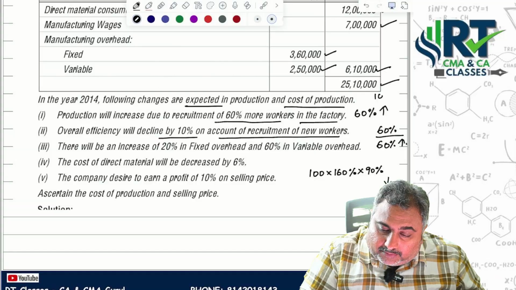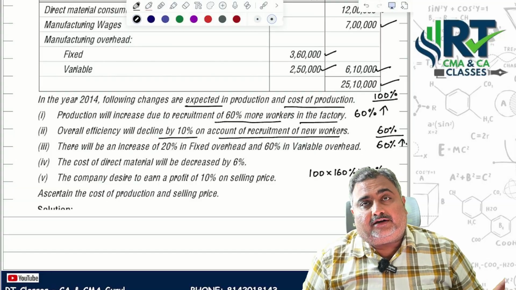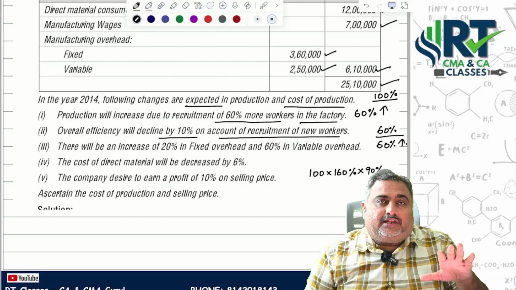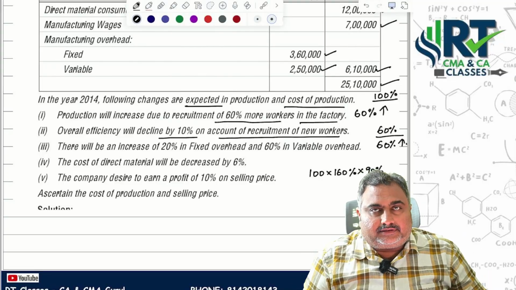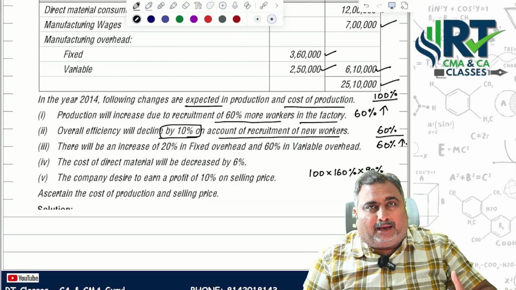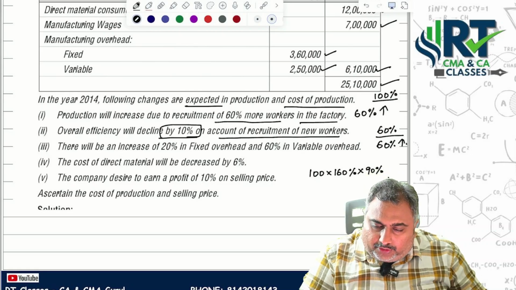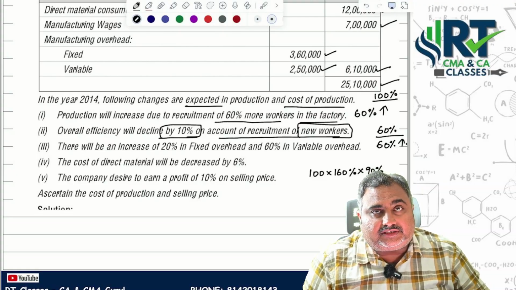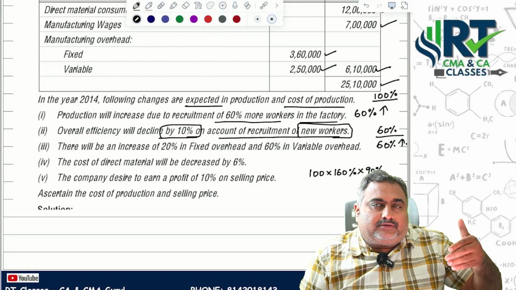When the worker performs at 100% efficiency, got it, ma? If the worker performs at 100% efficiency, then production will increase by 60%. But whenever you are increasing production, the worker is unable to perform at 100%, their efficiency will decline by 10%, and because of this the production capacity will be affected. Sir, why? If you are a new recruit, you can't perform at 100% of your efficiency. Even though you are an efficient worker, you can't show 100% skills, because you need to adjust to the environment,